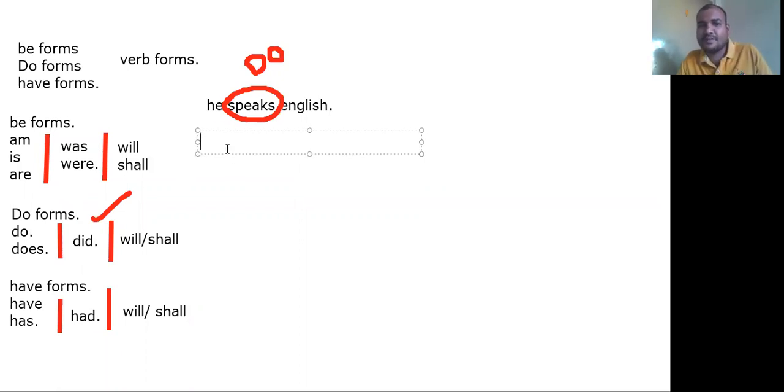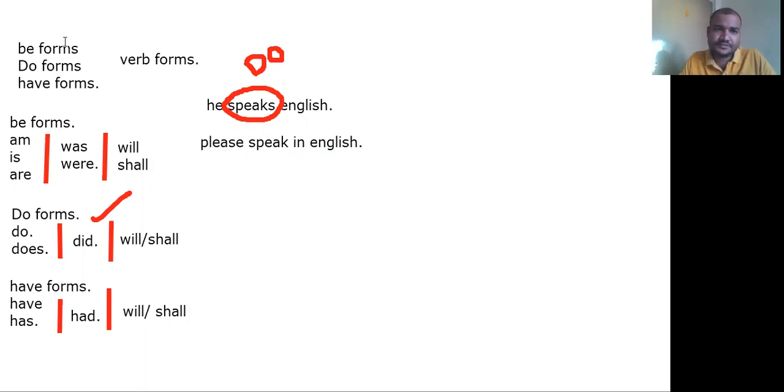Let me change from the positive to an imperative statement. For example, if you want to request someone to speak English: please speak in English, or could you please speak in English?